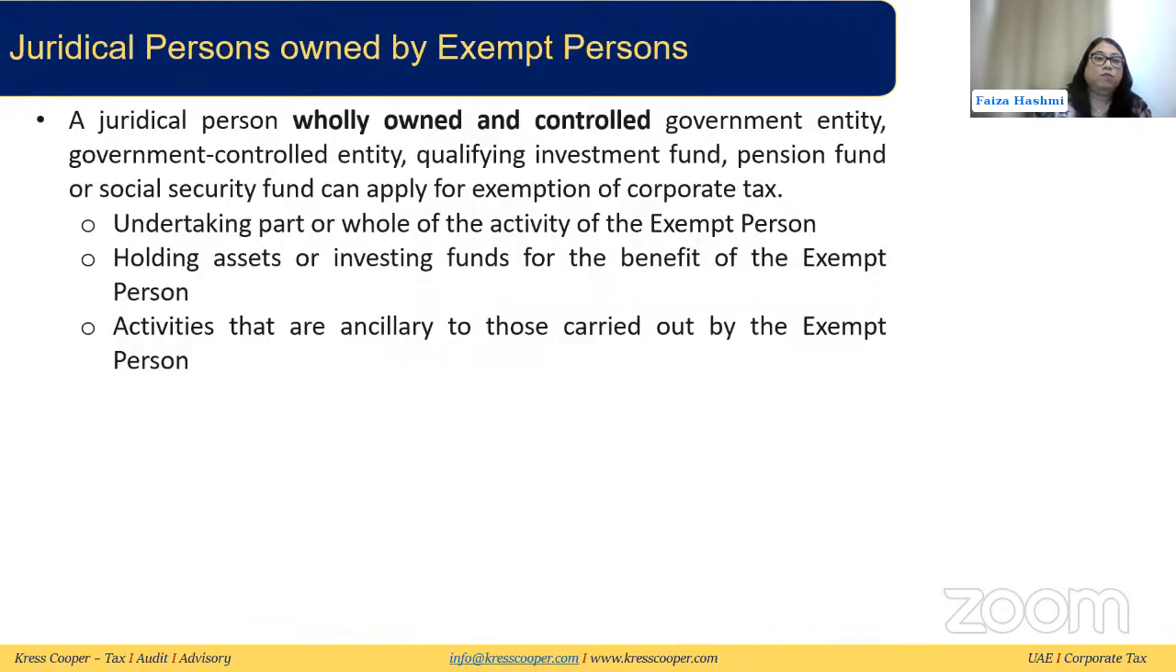The next category of person, like we discussed, is the juridical person owned by an exempt person. We already discussed that a juridical person who is wholly owned or controlled by a government entity, government controlled entity, qualifying investment fund, pension fund or social security fund can apply for exemption if they are undertaking part or whole of the activity of the exempt person. They are holding assets or investing funds for the benefit of the exempt person, or carrying out activities that are ancillary to those carried out by the exempt person. So if they're meeting these conditions, they can also be exempt from corporate tax.